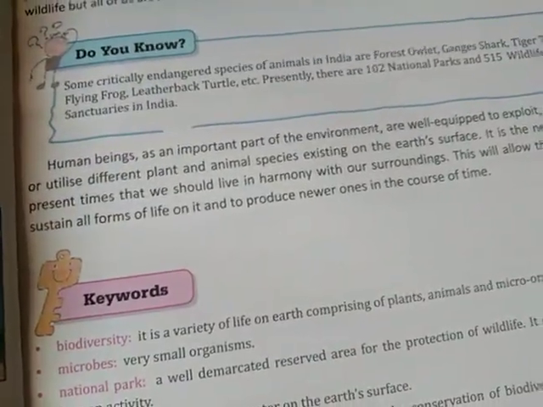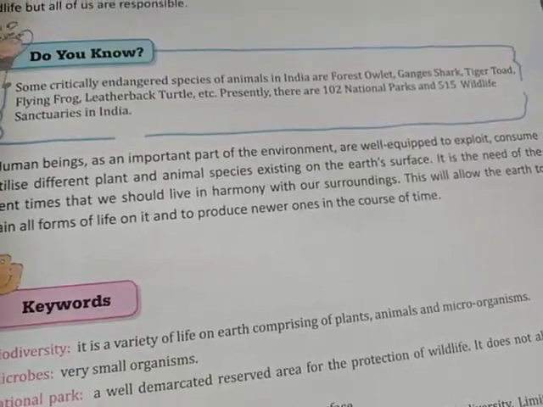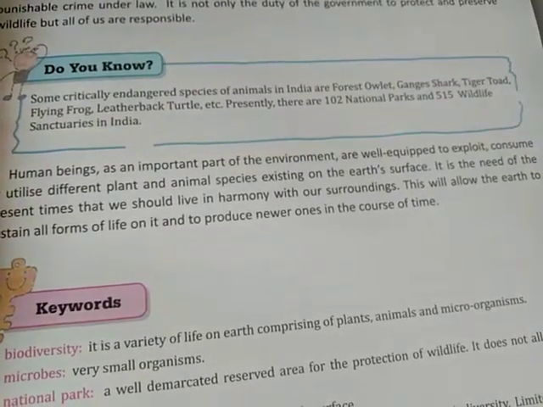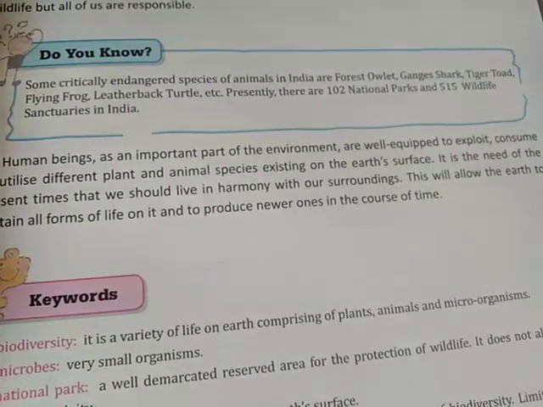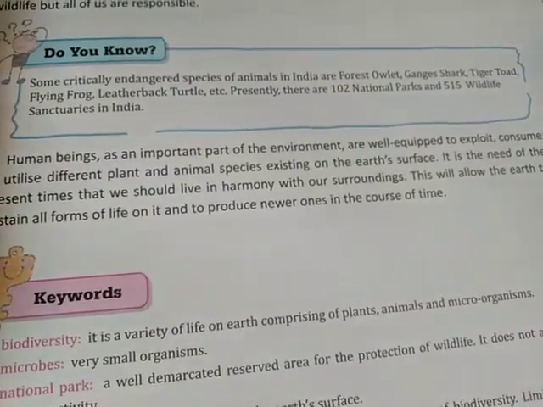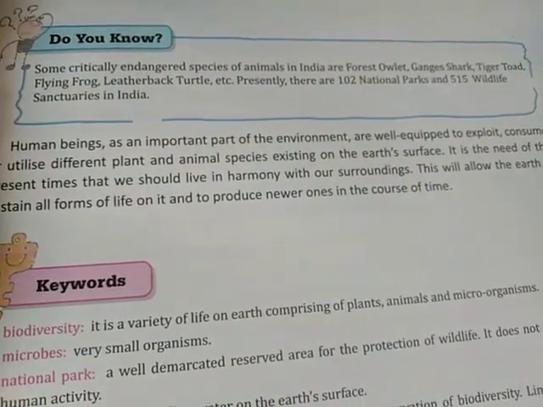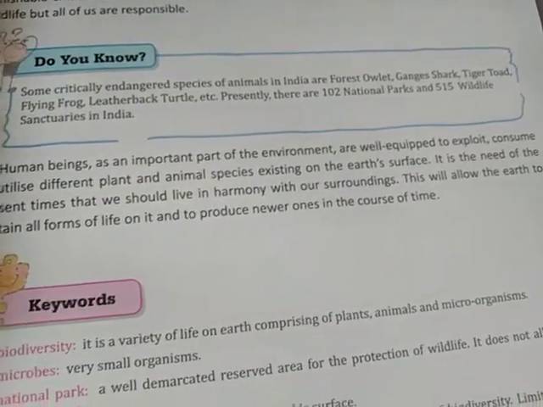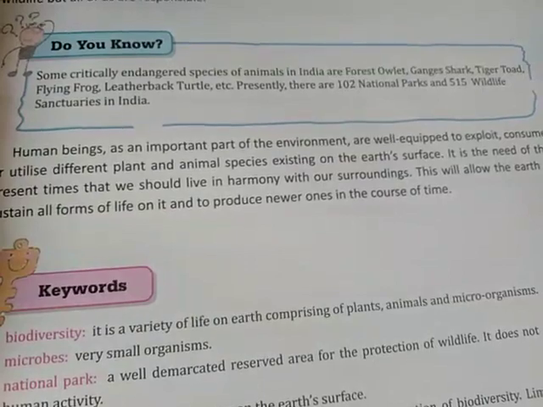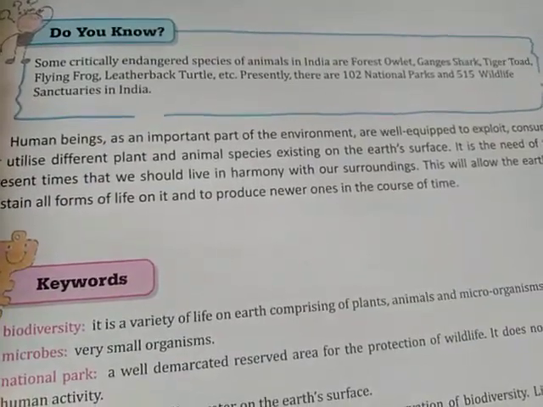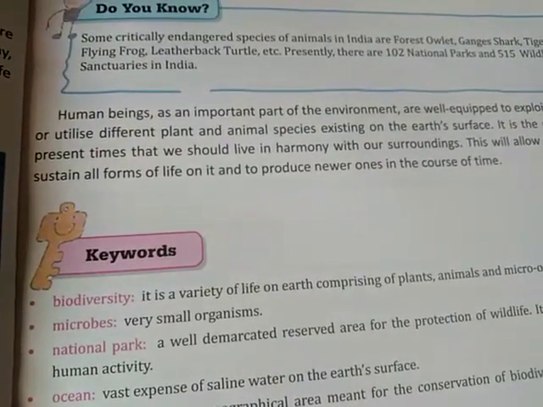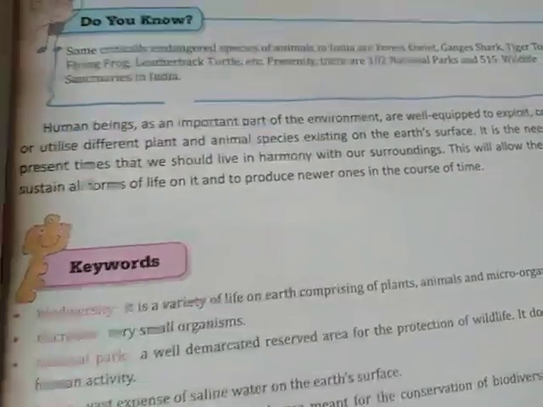Human beings, as an important part of the environment, are well equipped to exploit, consume and utilize different plant and animal species existing on the earth. So human beings are an important part of the environment, because they can use anything from the environment. It is the need of the present time that we should live in harmony with our surroundings. If we do not live in harmony with our surroundings, the earth will be vanished someday. This will allow the earth to sustain all forms of life on it and to produce newer ones in the course of time.